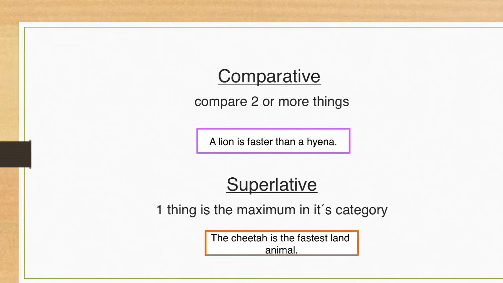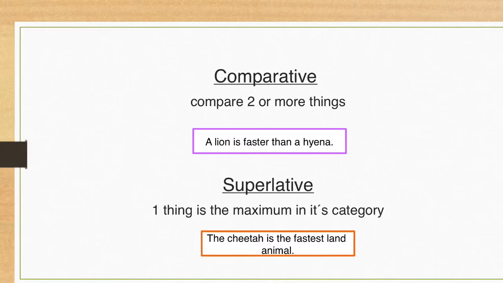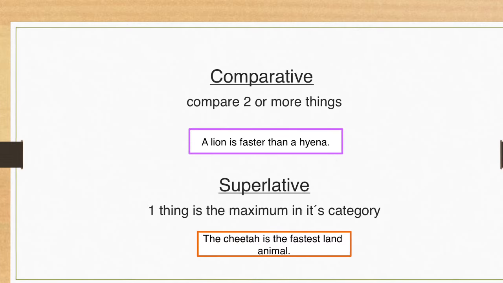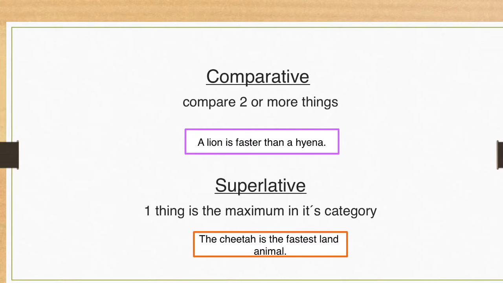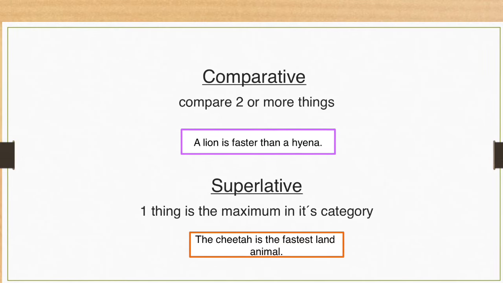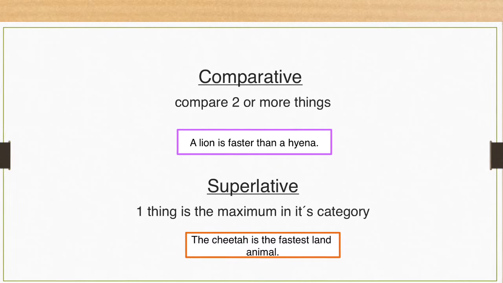First, let's see the difference between comparative and superlative. Comparative is when we compare two or more things. For example, a lion is faster than a hyena. Here we are comparing two animals and saying that one is much faster than the other one.